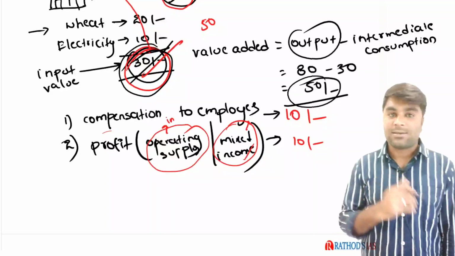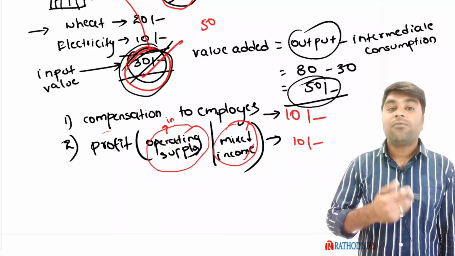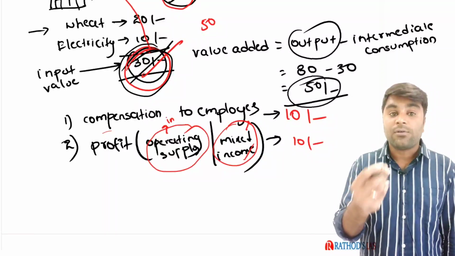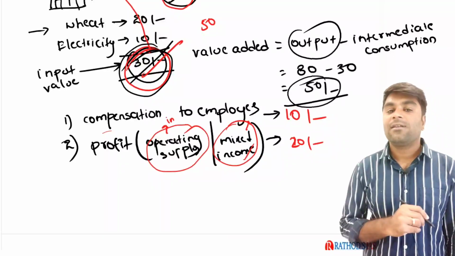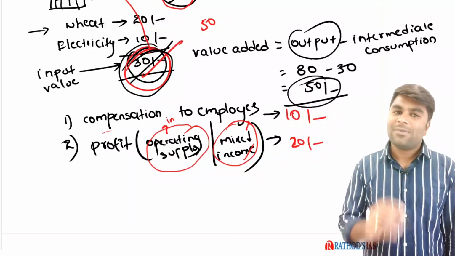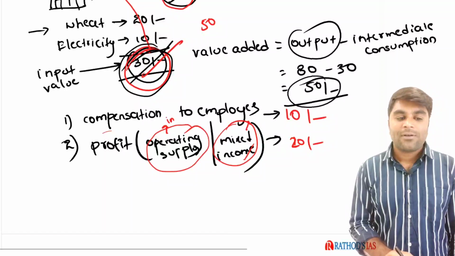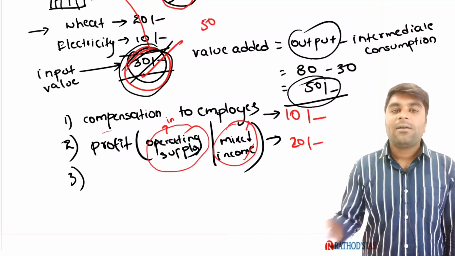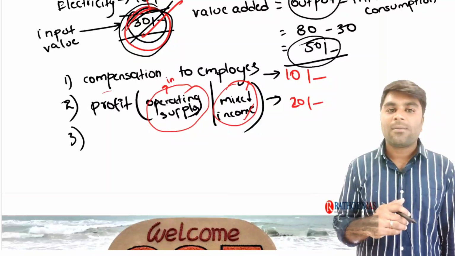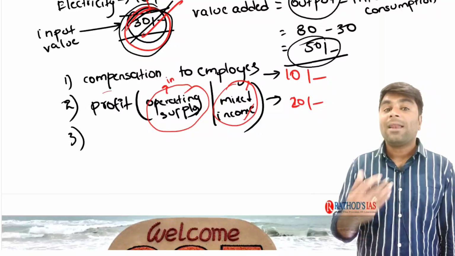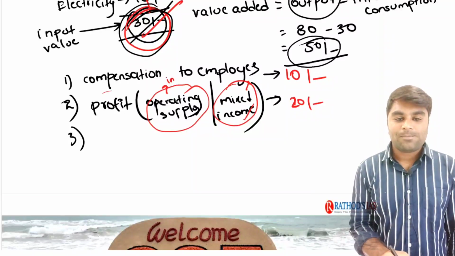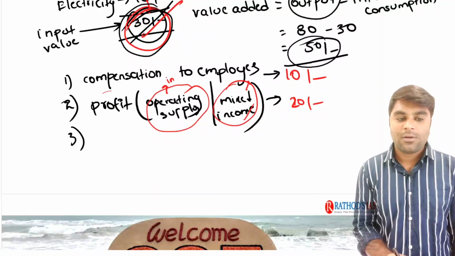like family businesses. You all know that family businesses also produce this kind of bread. If they add 20 rupees of profit to it, let us try to understand it as 20 rupees. If they add 20 rupees of profit to it, we call it a mixed income. That is as simple as that. Simple. The profit needed by an incorporated company is called operating surplus. The profit added by an unincorporated company is called mixed income. Simple. Next.